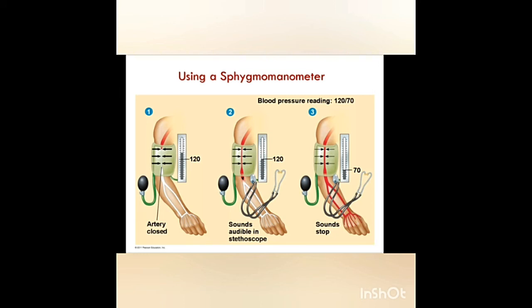Sphygmomanometer is a clinical instrument used to measure blood pressure when a person is in relaxed and resting conditions. The pressure of the brachial artery is measured. It helps to estimate the state of blood circulation and the working of the heart. It helps to diagnose conditions such as increased or decreased blood pressure. Manometric and modern digital types are the apparatus used to measure blood pressure.